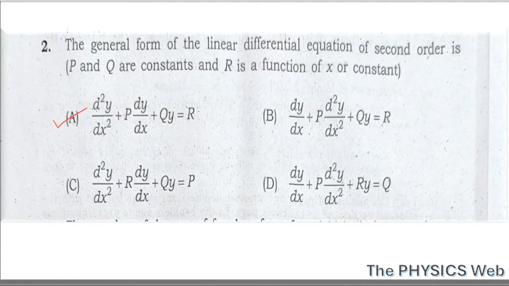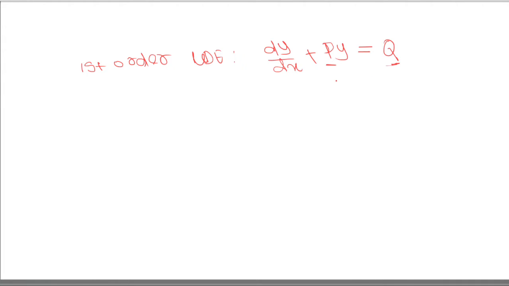Okay, so let me write from the first order linear differential equation. First order linear differential equation is given by dy by dx plus py equals to q. Here p and q are either function of x or constants.